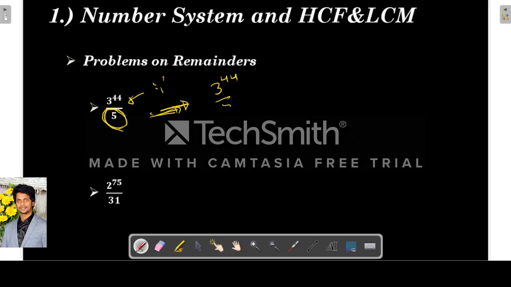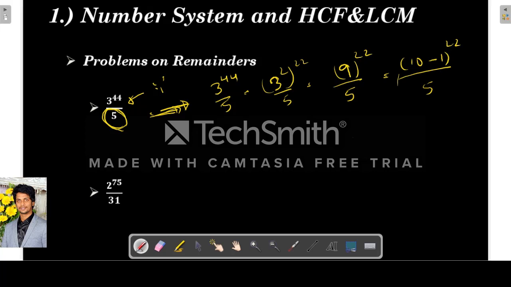See, 3 power 44 by 5, we can write it as 3 power 2 into 22 by 5, right? So what is this 3 power 2? It is 9. So 9 power 22 by 5. Again, this 9 power 22 is 10 minus 1 whole power 22 by 5.